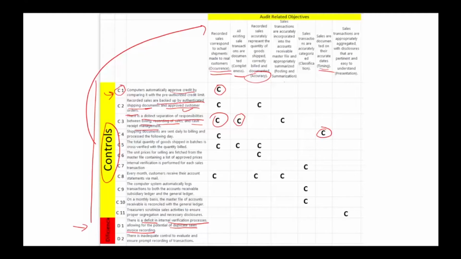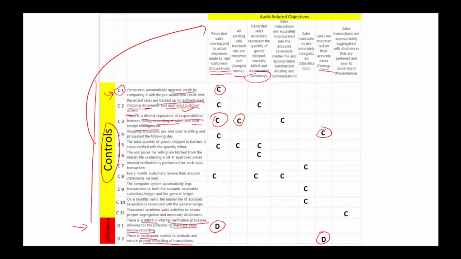They don't account for this. And as a result, we could have a deficiency when it comes to occurrence. So this is a potential deficiency. Also, there is inadequate control to evaluate and ensure prompt recording of transactions. They don't record transactions in a timely fashion. We also have a deficiency when it comes to timing.